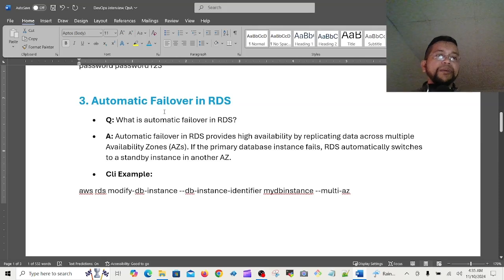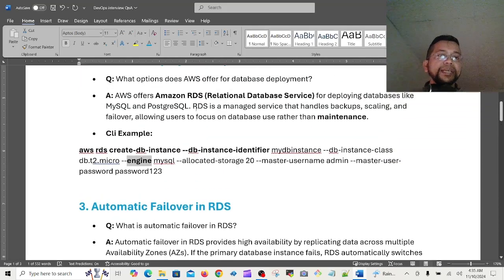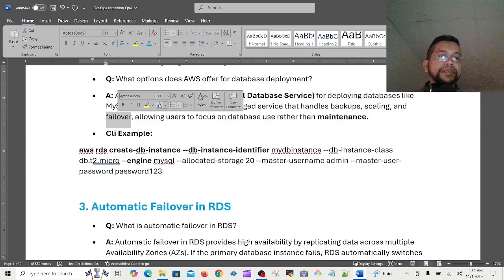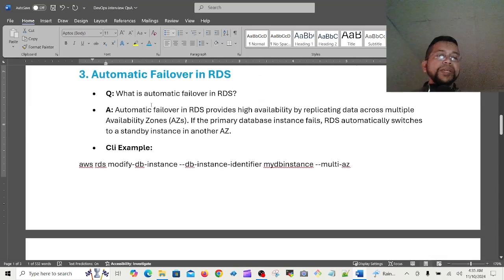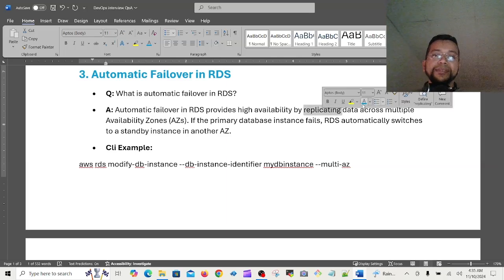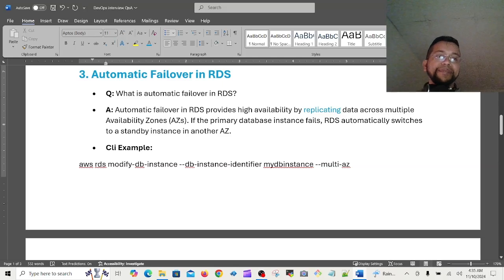Then automatic failover in RDS. We said failover here, right? So again the question: what is automatic failover in RDS? Automatic failover in RDS provides high availability by replicating data across multiple AZs, replicating data synchronously.